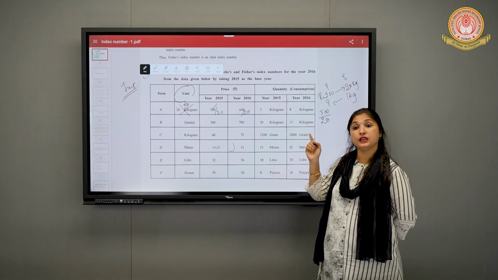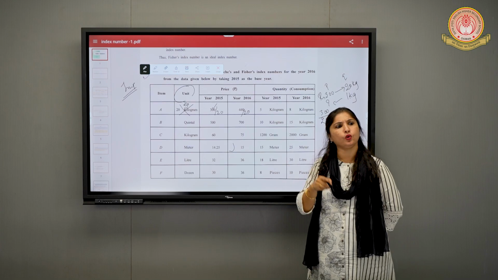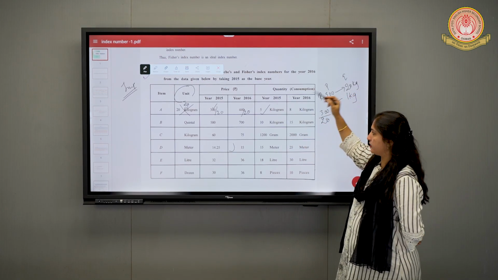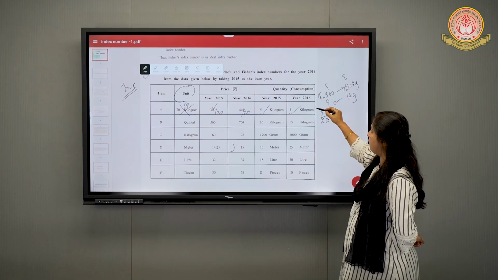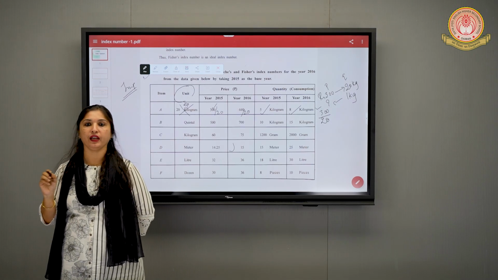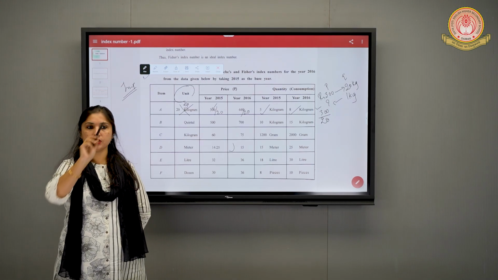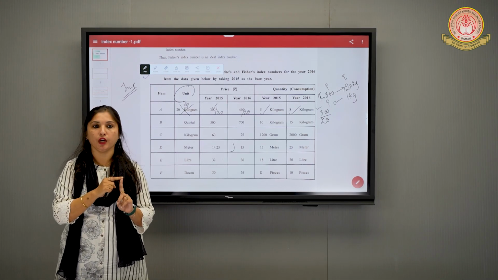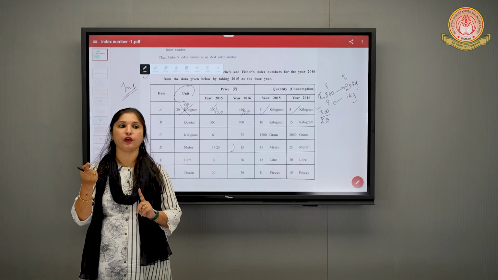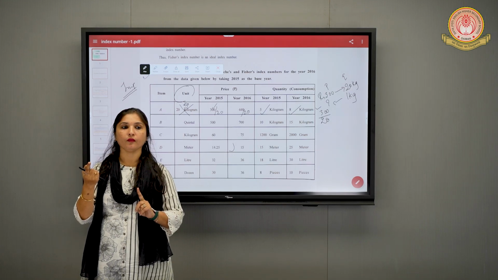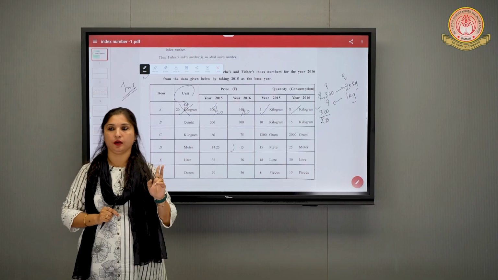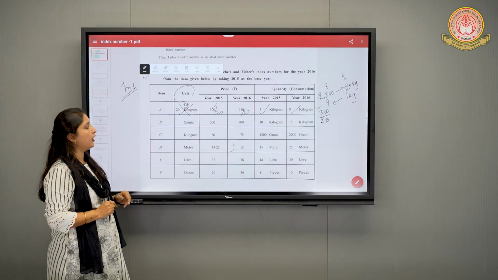Now 5 kg. It is already in kg. Do we need to convert it? No. We don't have to convert this, and we don't have to convert this. We are done with item A because the whole conversion is done. First thing we have to see is the unit column. Unit column should be single unit. And the next thing we have to see is the whole row. The whole row should be in the same unit. Is that clear?